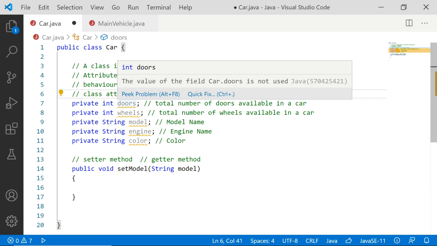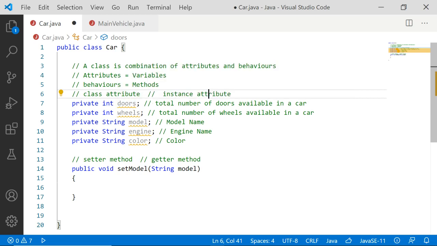For example, when you take a car and you create thousands of objects for the car. If any attribute is not going to change for any of the objects, then that kind of attribute is called a class attribute. It is common to the class. That value will not change for every object.